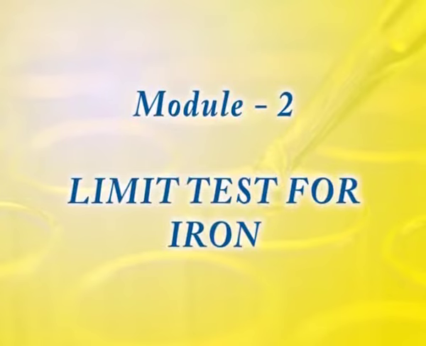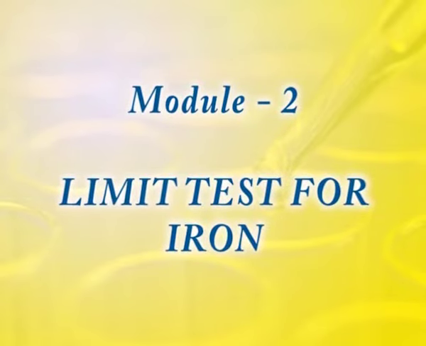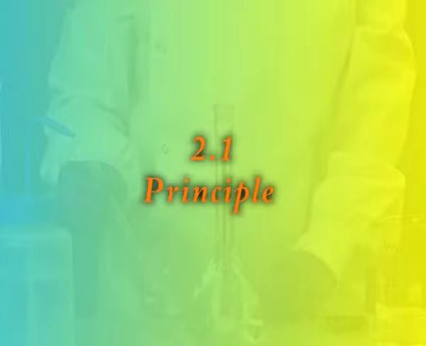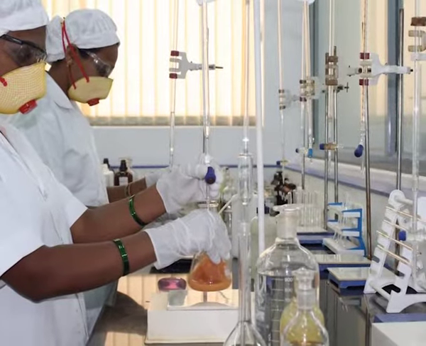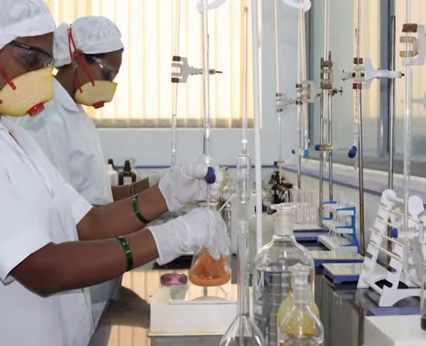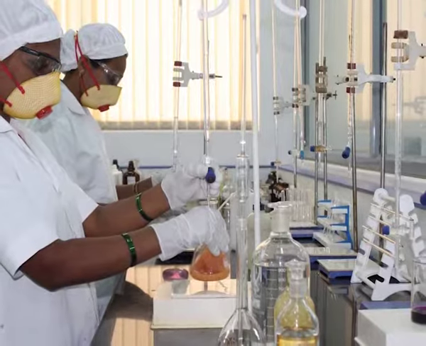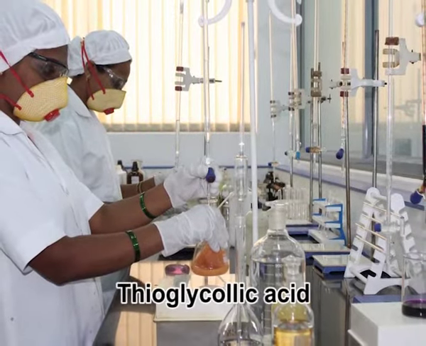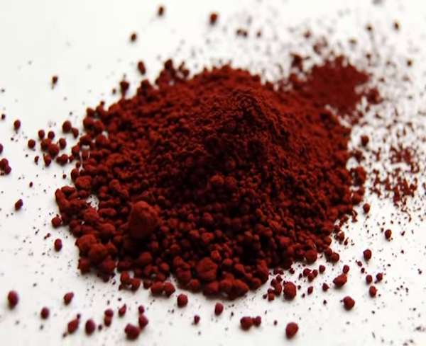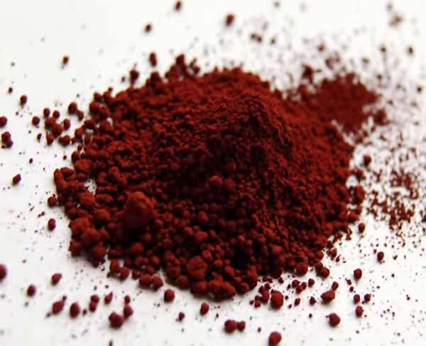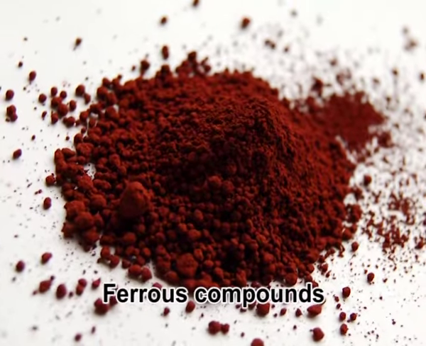Module 2, Limit Test for Iron. The principle behind this test: the limit test for iron is based on the reaction of iron in ammoniacal solution in presence of citric acid with thioglycolic acid. A pale pink to deep reddish purple color is formed due to ferrous compounds.